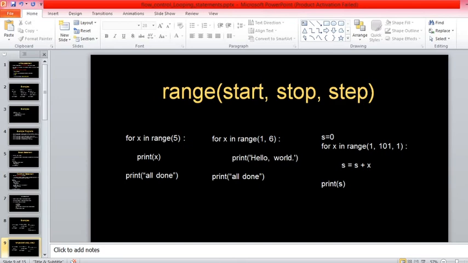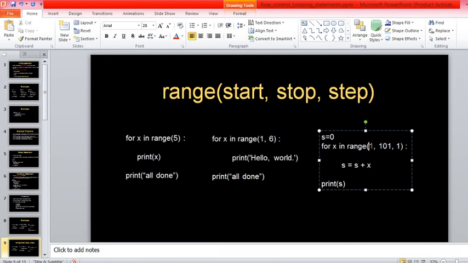If a range method has two arguments, the first argument is the start value and the second is the stop value. If you have three arguments, the first is the start value, the second is the stop value, and the third indicates the increment step, or how much the value is to be increased.